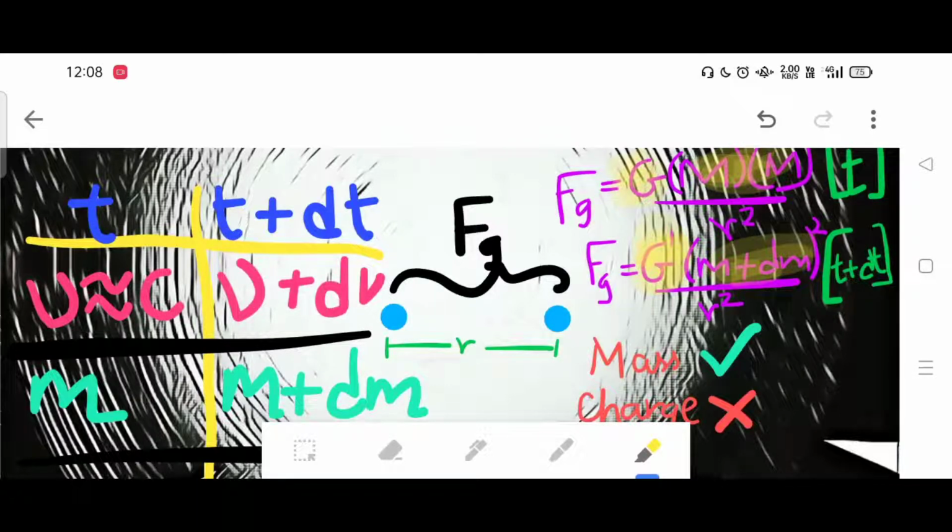But this is not what I'm concluding. This is what I want to ask you all. Will it actually change, or will the formula for the gravitational force change for particles traveling at very high speed? Because when particles travel at high speed, everything changes, right? So this is my question. Please comment your views on whether G will change or remain constant, because the formulas can also change, right?